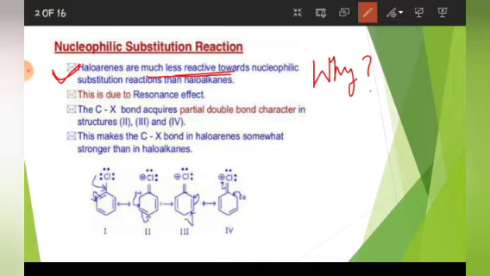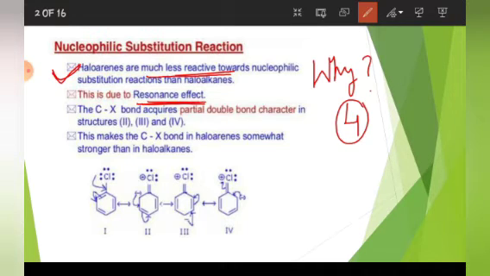This is due to resonance effect. If you go through your NCERT also, there are 4 reasons given there. I am discussing them right now. This question comes in exam, and according to the marks you have to write either 2 points, 3 points or 4 points. So the first reason behind the less reactivity of haloarenes is resonance effect.